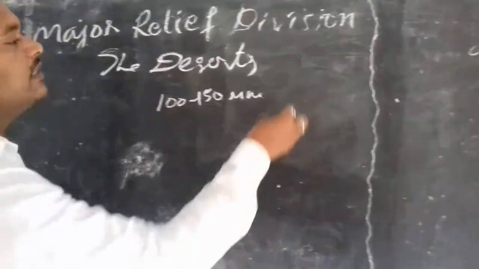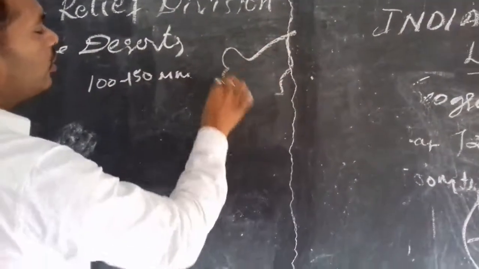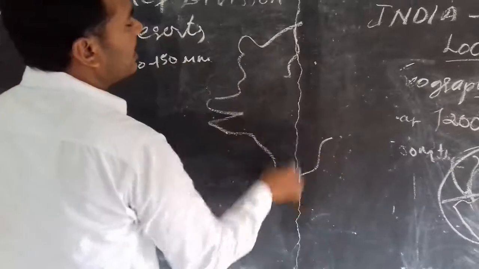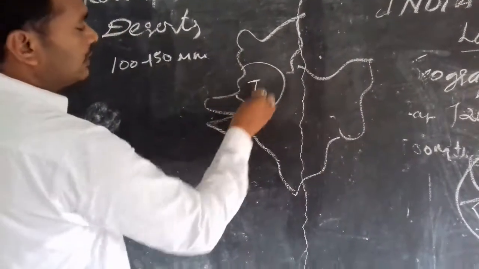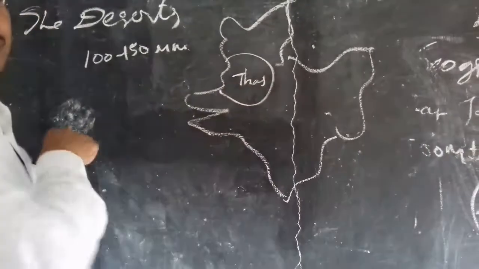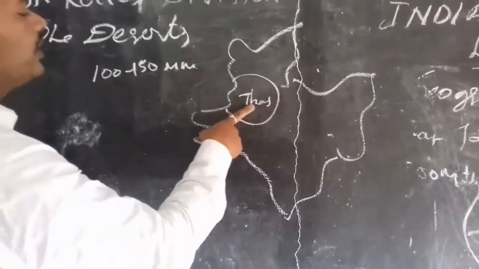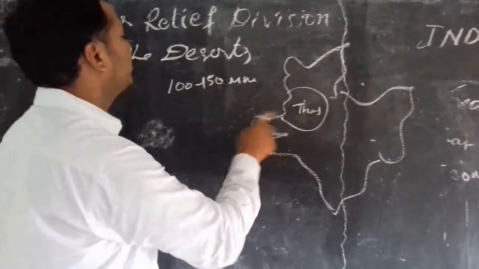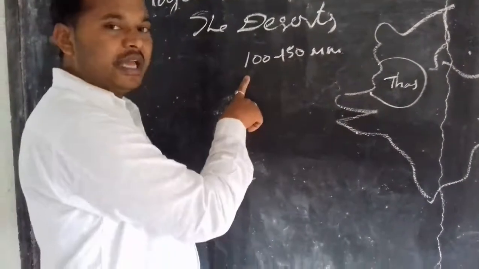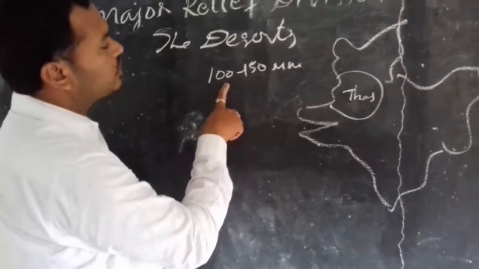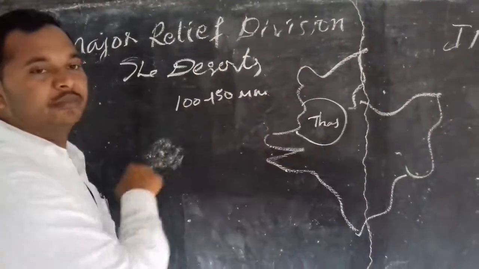In India, the desert is located in North India. The state that comes under this area is Rajasthan. Here the desert is known as the Thar. The Thar desert is located in Rajasthan, western Rajasthan especially. In this region, the rainfall per annum is 100 millimeters to 150 millimeters.